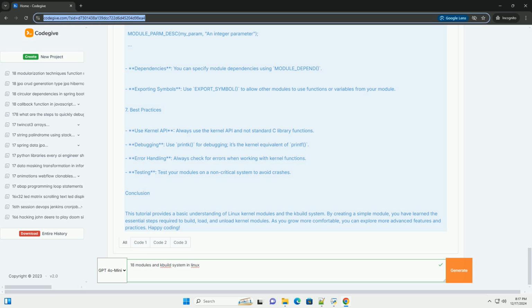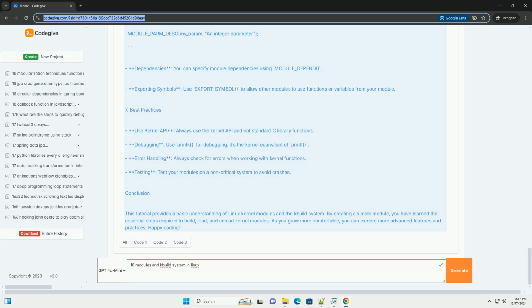Step 2. Load the module. To load the module into the kernel, use the insmod command. Bash: sudo insmod hello.ko. To check if the module is loaded, use bash: lsmod | grep hello. Step 3. Verify the output. You can check the kernel log for the Hello World message. Bash: dmesg | tail.